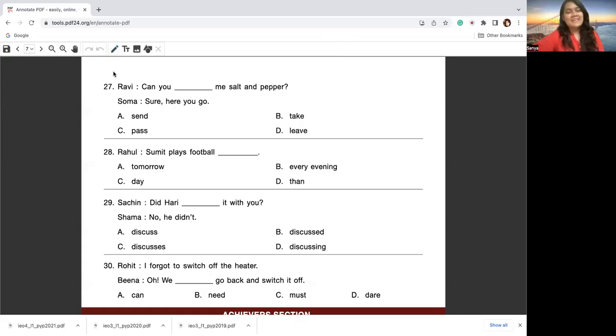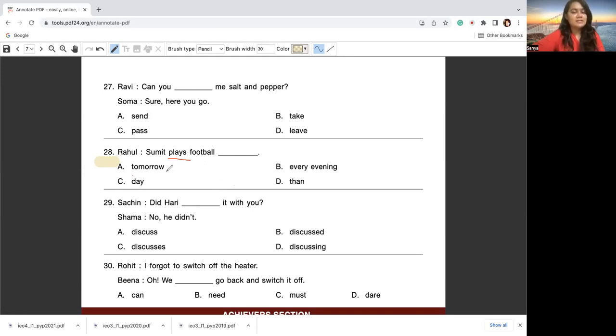Hi, everybody. Let's see how we can solve question number 28 here. Now, question number 28 is: Rahul says, Sumit plays football dash. Now, Rahul wants to say something about Sumit, and that is Sumit plays football tomorrow, every evening, football day, or plays football then. Not sure how to solve this?